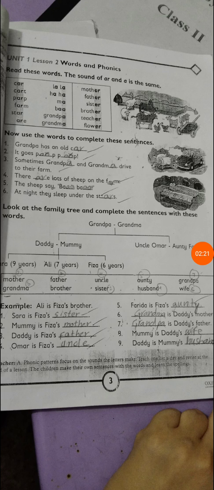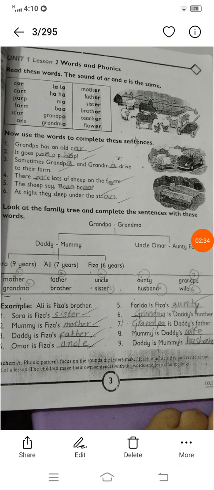In the fourth blank, there are lots of sheep on the farm. So here we will write two letters, AR and AR, in farm. In the fifth, the sheep say ba ba. There are two letters used here, like two a, ba ba. Next, in the next blank, at night they sleep under the stars. AR is used in this blank.